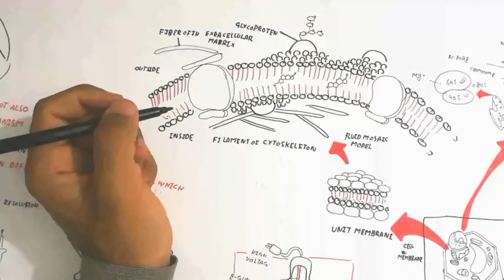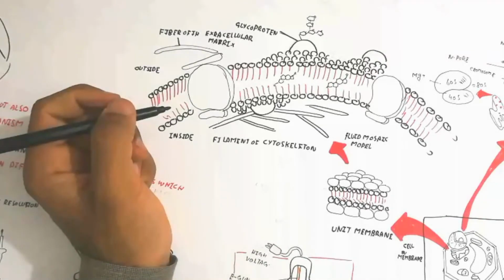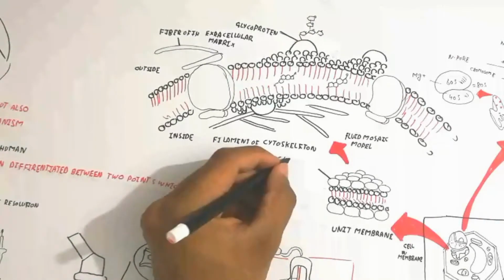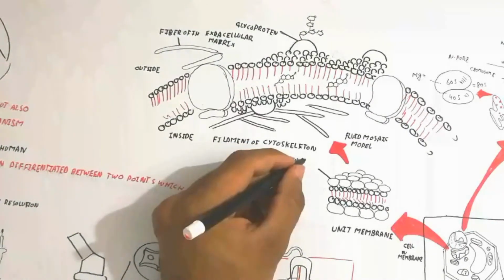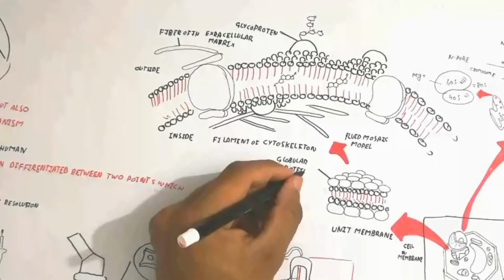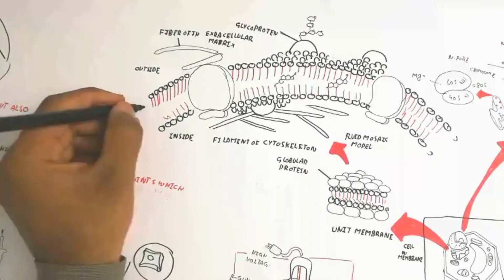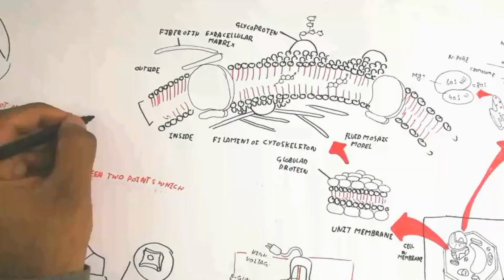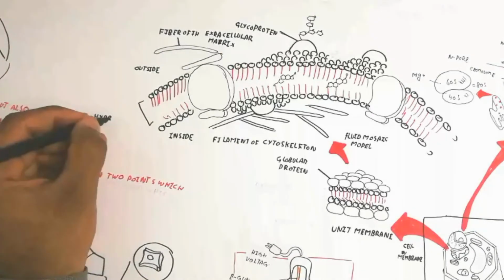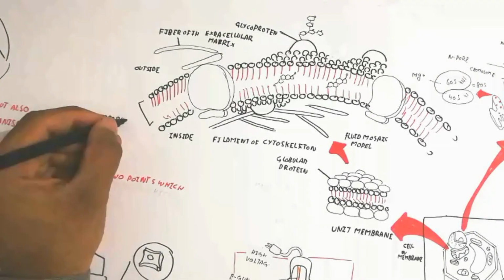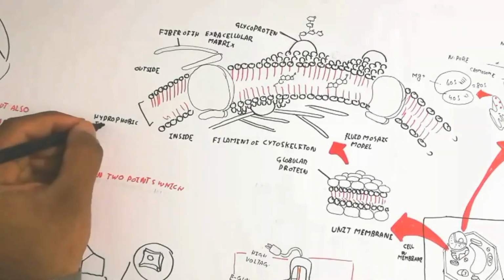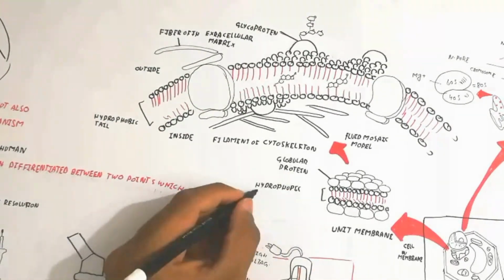Another thing I want to mention is that there are proteins: integral protein, intrinsic protein, and peripheral protein. The integral protein is basically floating just like an iceberg. Icebergs are glaciers that have broken down and are floating on the ocean, and that is like the floating of the protein.